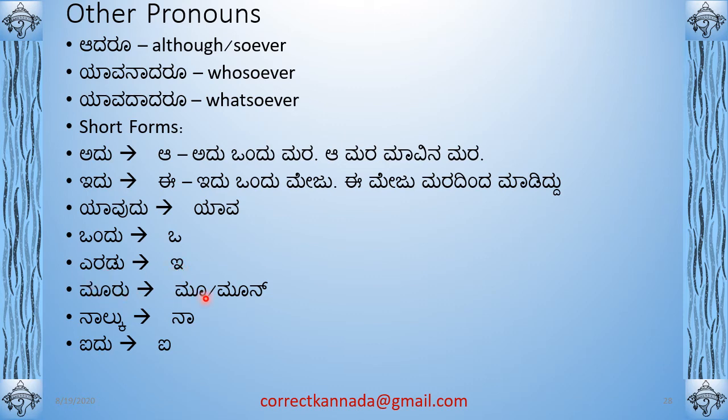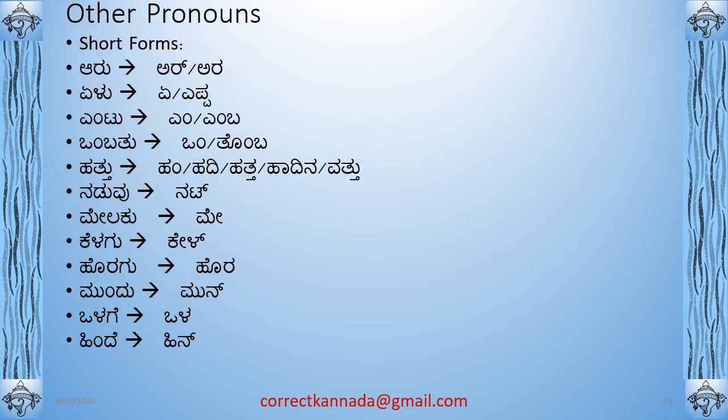Muru is mu. So mu. And mu janaru, we can say three people. Then you will use mu as a short form of muru, three. Nalku is na. Aidu is ai. You can say aivaru. Aivaru means five people. Aivajanaru. Then it's five people. So these are all short forms to be aware of.